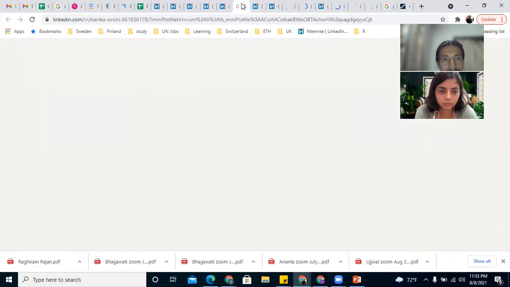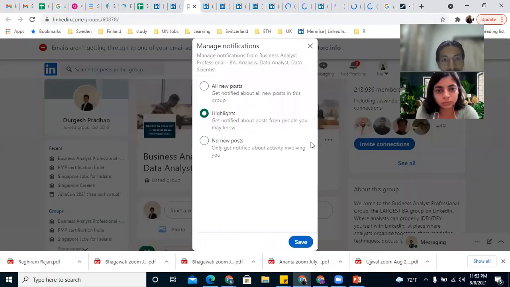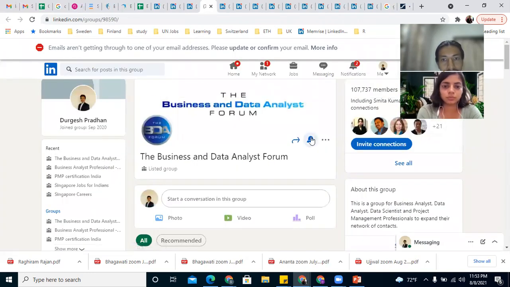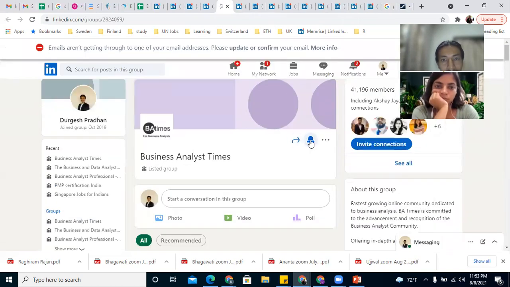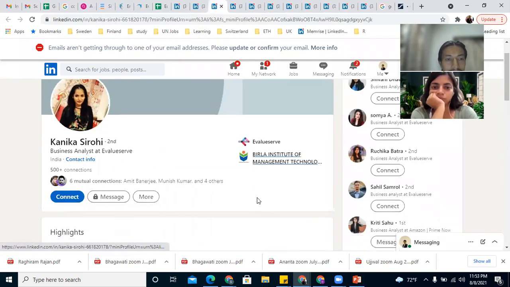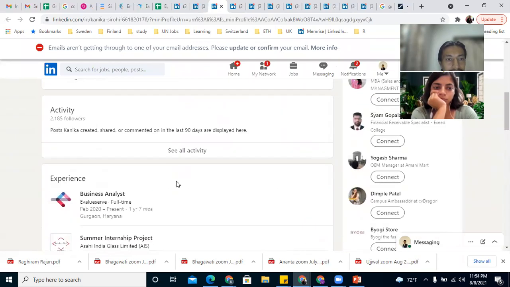So you can go to these groups and turn on notification highlights. Going to people, right? Now I can see what her activities are. Okay, she hasn't mentioned anything.